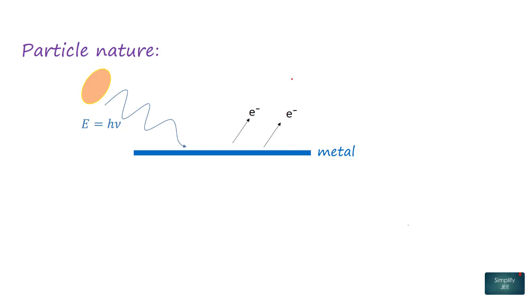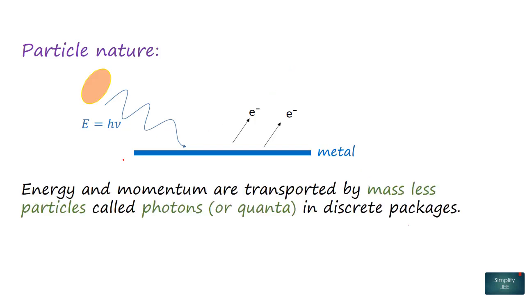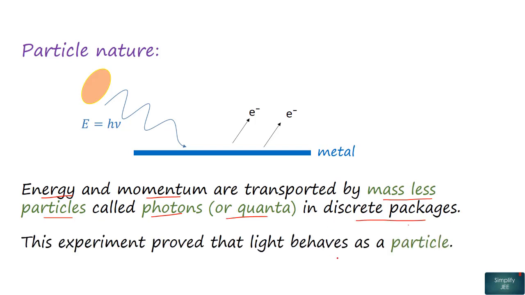This experiment led to the conclusion that energy and momentum are transferred via massless particles called photons or quanta in discrete packages. This experiment proved that light behaves as a particle too. Also, there are certain properties that can be explained on the basis of both the wave nature and the particle nature, like the reflection and refraction phenomena.